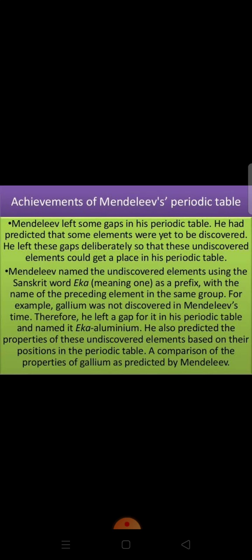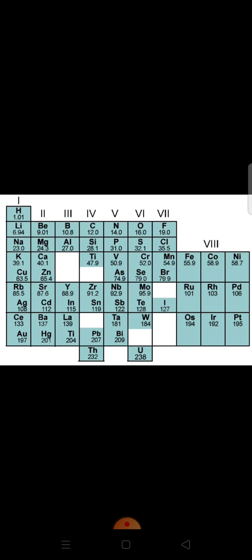Now the first very important achievement of this table is systematic study of elements. Students, Mendeleev was the first scientist who arranged the then known elements into groups and periods. This made the study of elements quite simpler, because if the properties of one element in a particular group were known, those of others could be easily predicted.